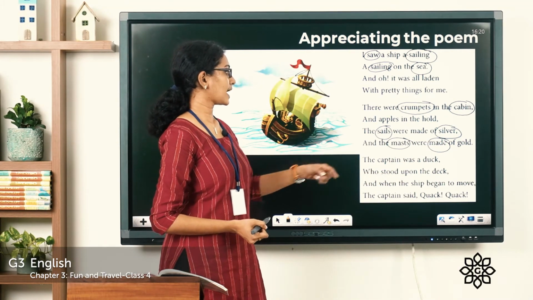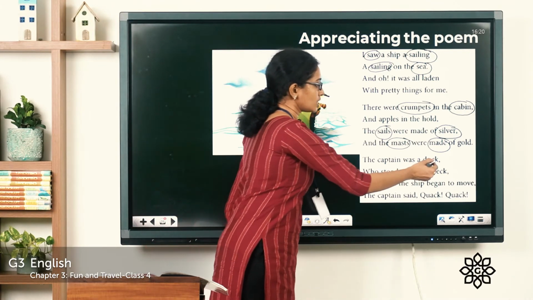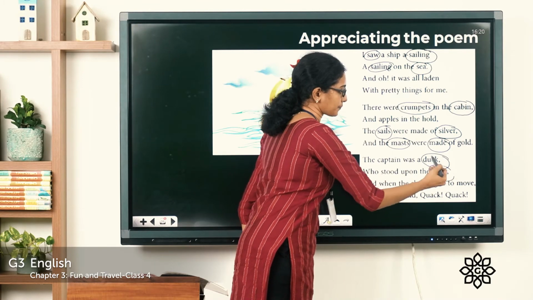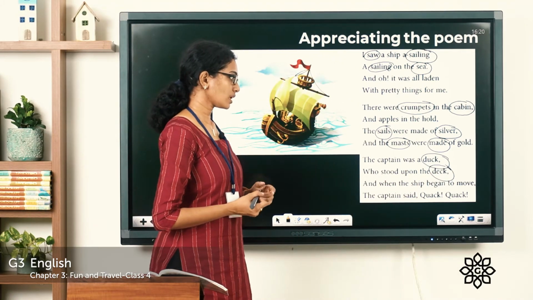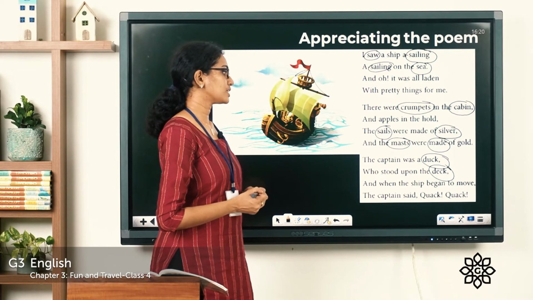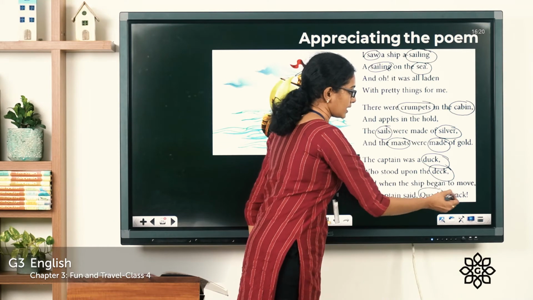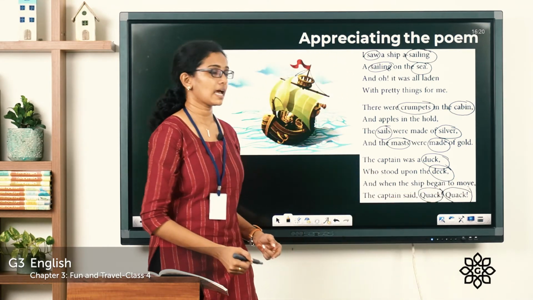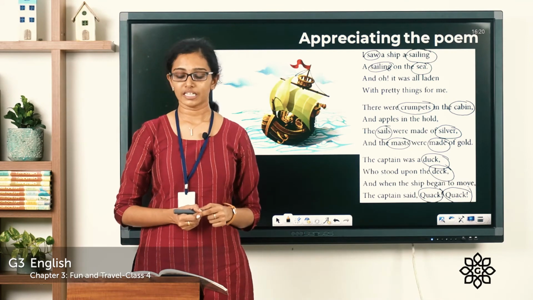For example, the captain was a duck who stood upon the deck. So these words, duck and deck, both start with the sound d. And when the ship began to move, the captain said quack quack. So these two words, quack and quack, are the same words and both start with the same sound. So that's also an example of alliteration.